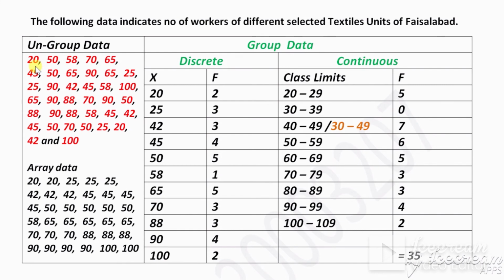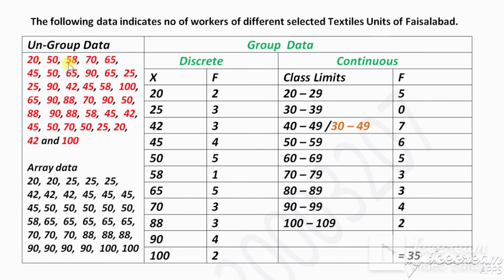One textile unit has 20 workers, the other has 50 workers, some have 58 workers, some have 100 workers. These are the different numbers of workers in different textile units.